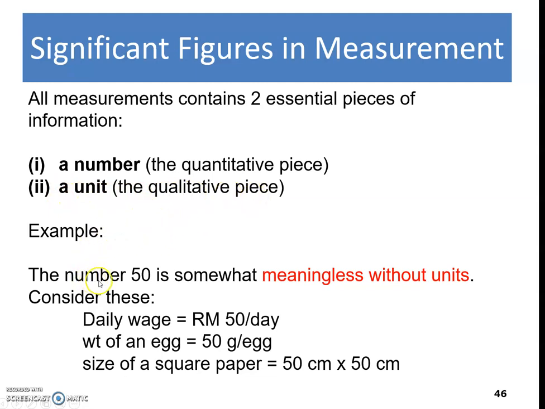For example, the number 50 is somewhat meaningless without a unit. Consider this: daily wage, for example, RM50 per day. Weight of an egg, 50 grams per egg. And size of a square paper, 50 centimeter times 50 centimeter. This means that the number consists of a unit as well. So this is the most important thing whenever you want to describe a measurement: it must consist of a number and also a unit.